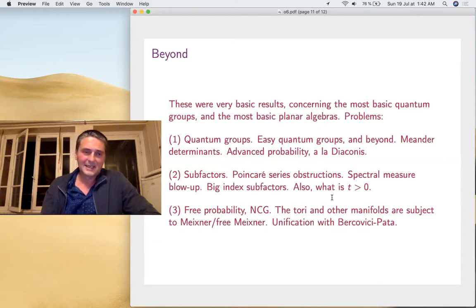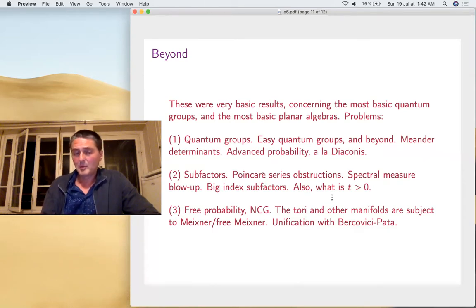That's things I did a bit with Dietmar Bisch and then Ivan Sempiu. Also to understand what is T. In quantum groups we have a T, in subfactors we already have a T, and also to understand what a big index subfactor is, independently of quantum groups. That would be very interesting because all these things are easy somehow. They depend on n, which is continuous. So what's a big index subfactor?